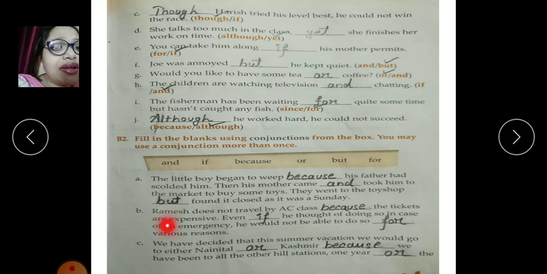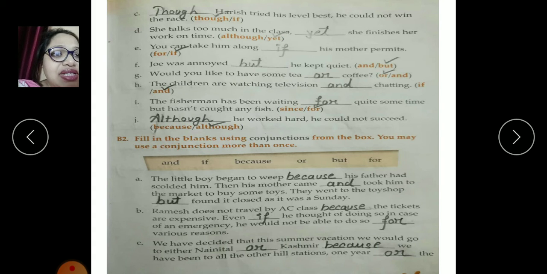Similarly, next one, Ramesh does not travel by AC because the tickets are expensive. Even if he thought of doing so in case of an emergency, he would not be able to do so for various reasons.